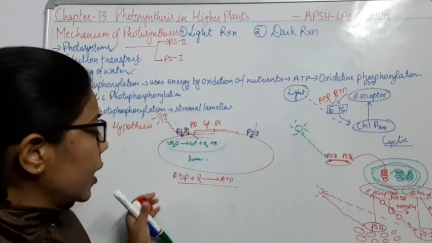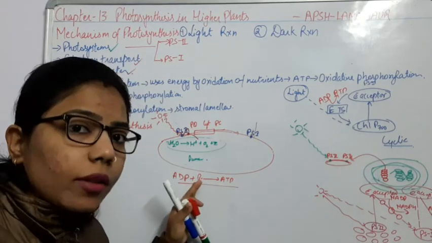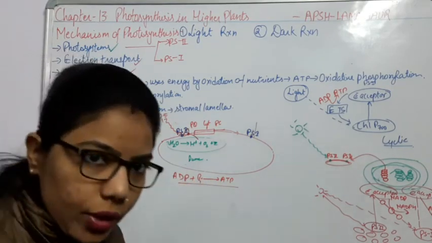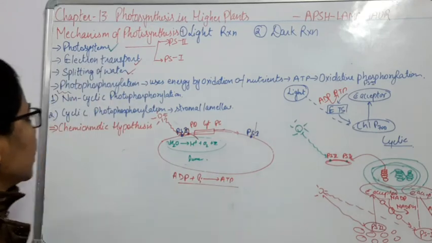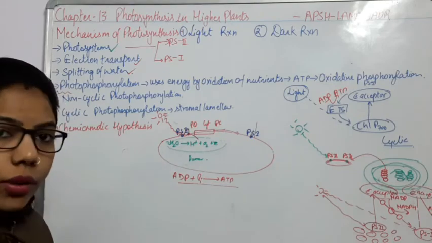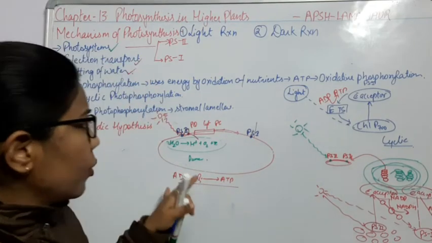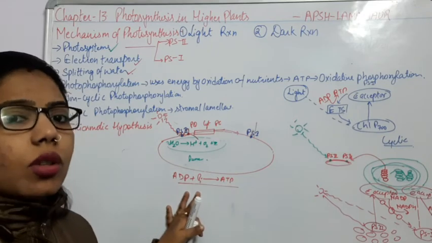So how will this reaction take place? The formation of this ATP from inorganic phosphate is known as phosphorylation, and when it takes place in the presence of light, it is known as photophosphorylation. Now we will understand what exactly is happening in this photophosphorylation. There will be the oxidation of nutrients.